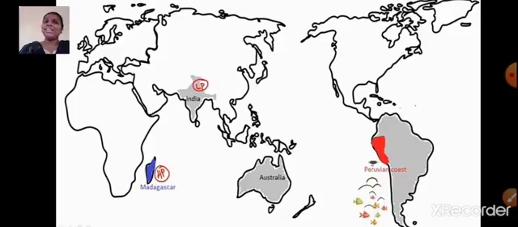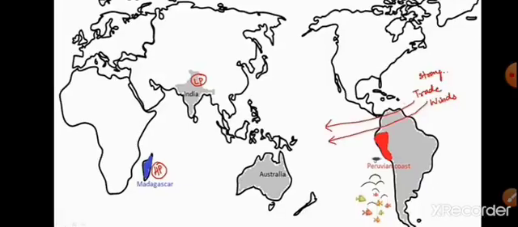Now just have a look at this map, students. First, we will talk about the normal period, that is non-El Nino time. So be ready to learn what happens during non-El Nino time. Now here in this map you can see the low pressure in India, high pressure in Madagascar. During this time the trade winds are very strong, and the trade winds blow this way.